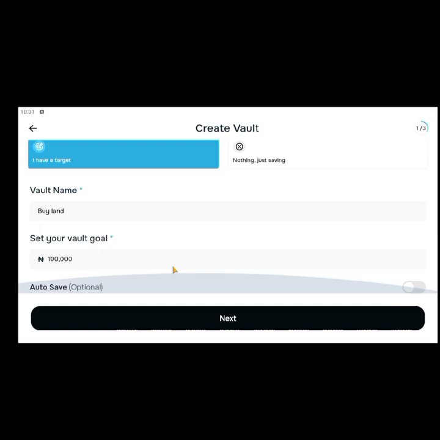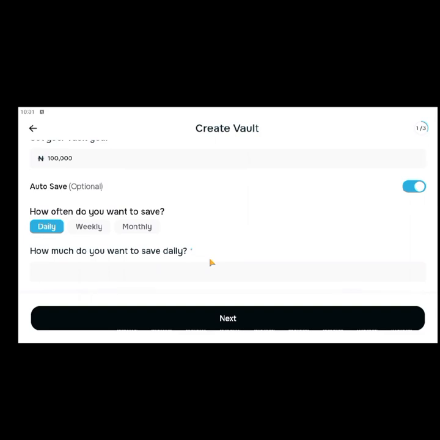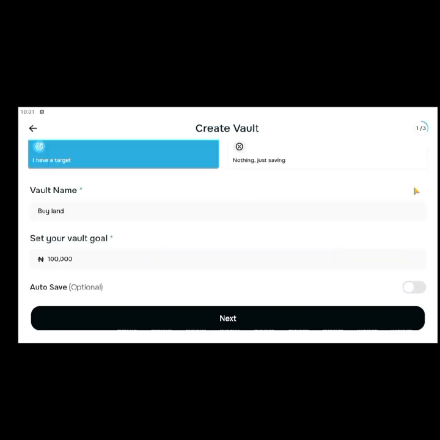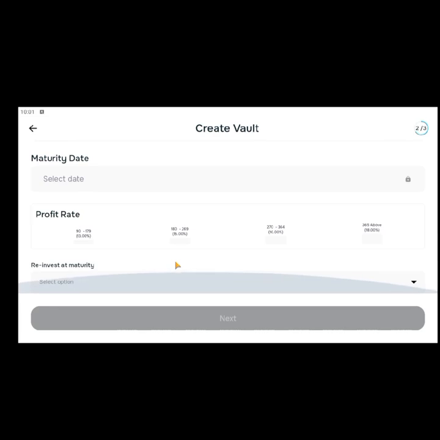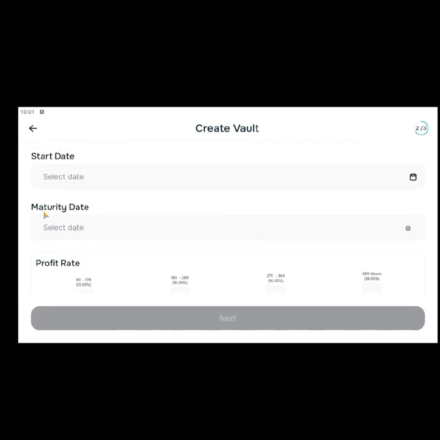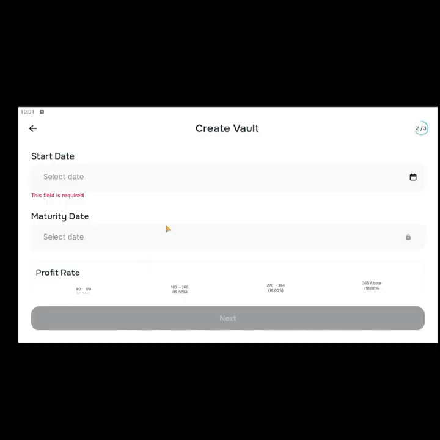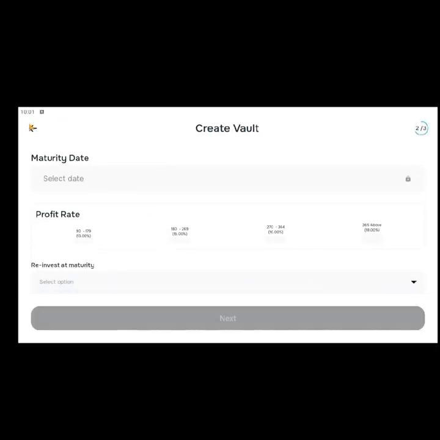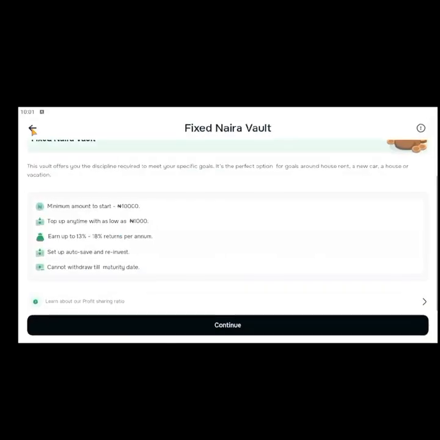Then auto save, optional. You can choose to add auto save too. I think I mentioned this in the previous one. Maybe I want to be saving, so number of days. You can disable this as well. Then click on next. The same thing applies to this one and the previous one. So just follow the same procedure: start date, end date, everything works like that. I won't be creating this because we've done that already, because of our time.